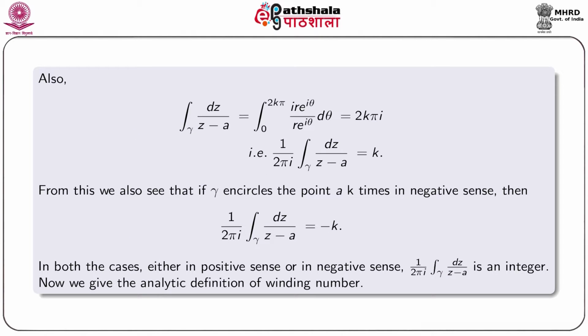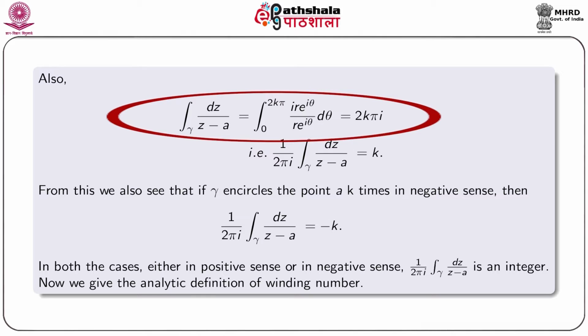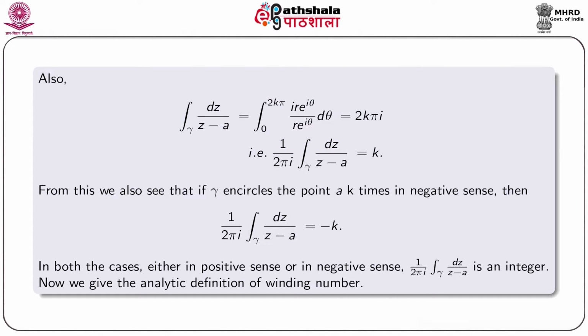Also, we see that the integral over gamma of dz by z minus a is equal to the integral from 0 to 2k pi of i r e to the power i theta by r e to the power i theta d theta, and that is equal to 2k pi i. From this we obtain 1 by 2 pi i integral over gamma dz by z minus a is equal to k.